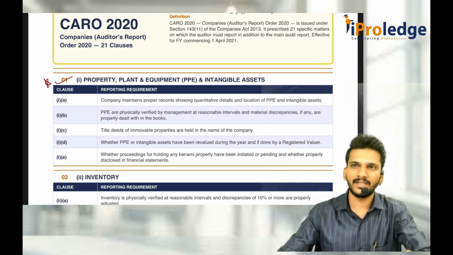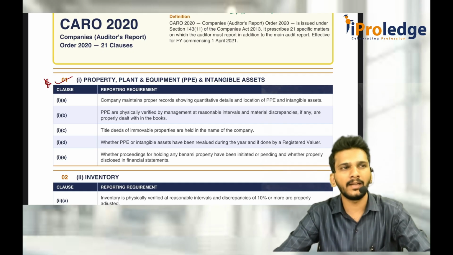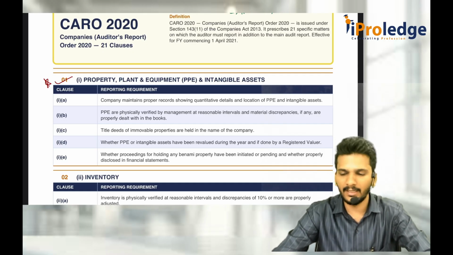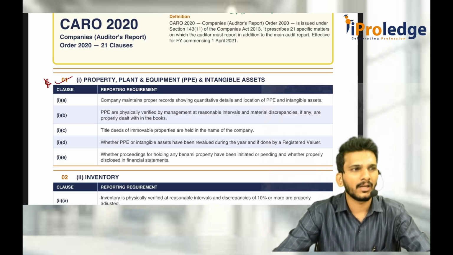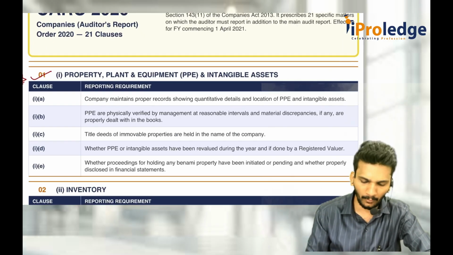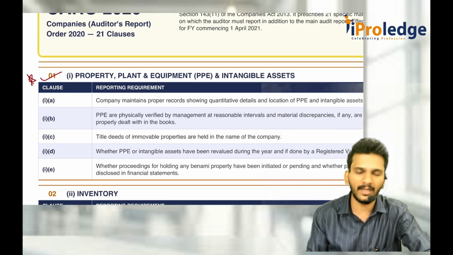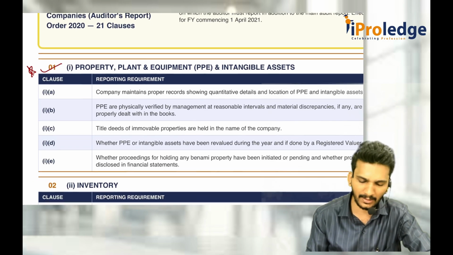It is mainly talking about fixed assets or property, plant and equipment. As an auditor, you should inquire about 5 matters in CARO. You should report about 5 matters in the CARO. Sir, what are those 5 matters with respect to property, plant and equipment and intangible assets, both fixed assets and intangible assets? First one is,